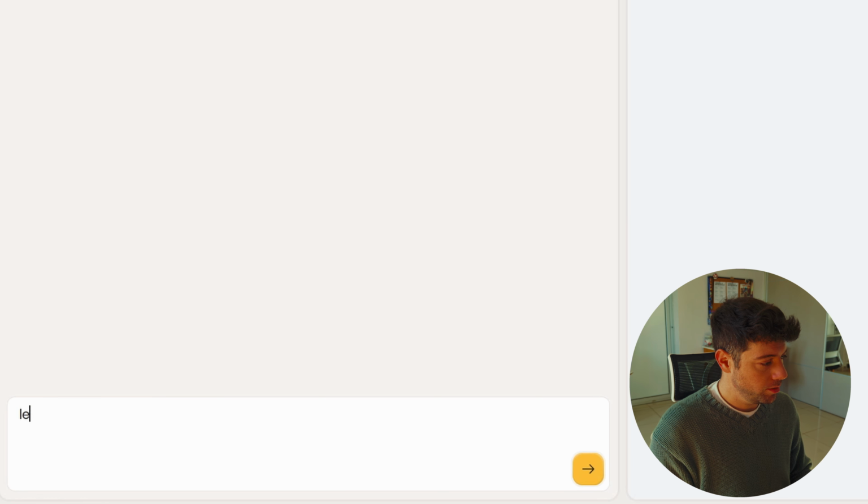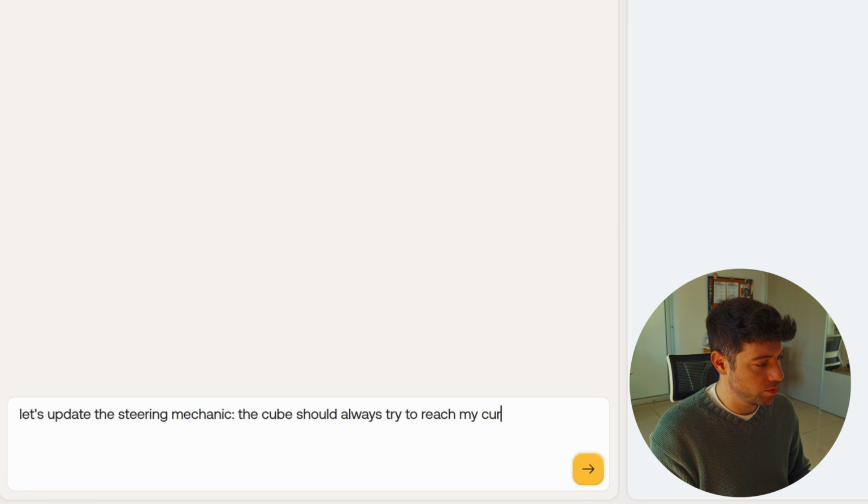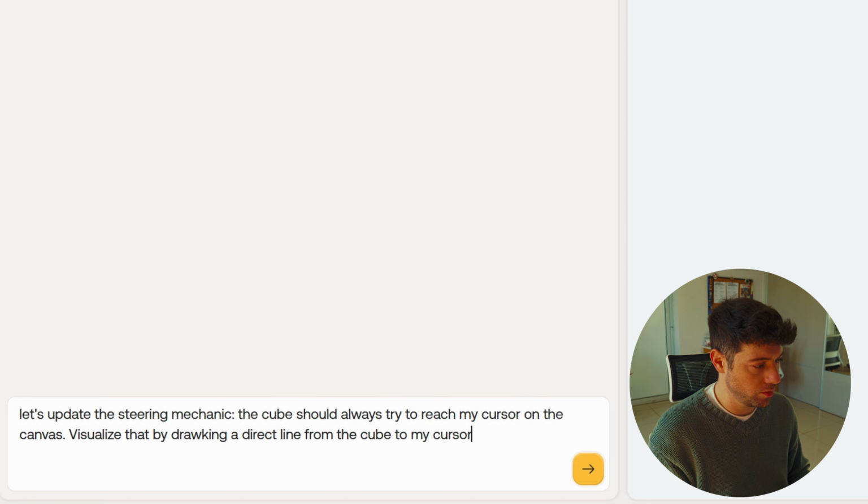Now, I think that we can improve the steering mechanics and we can probably use our mouse to move the cube around. So let's try and implement that. Let's update the steering mechanic. Cube should always try to reach my cursor on the canvas. Visualize that by drawing a direct line from cube to my cursor. All right, and it's done. Let's see if it works.